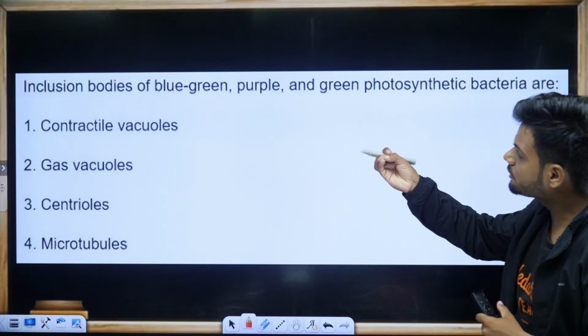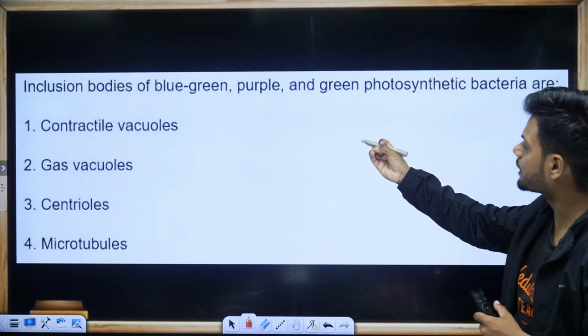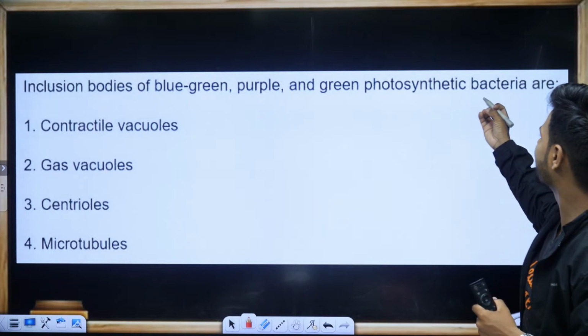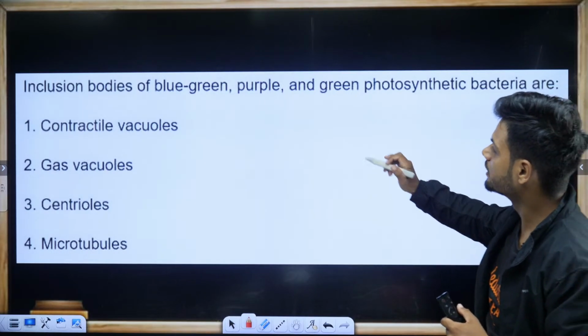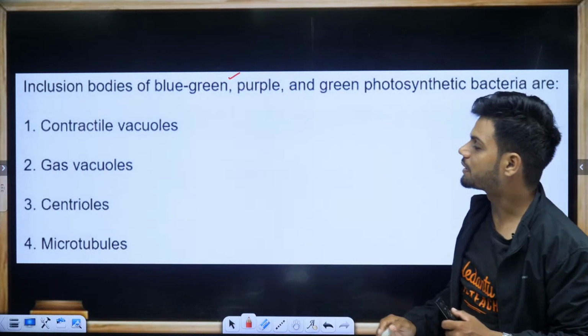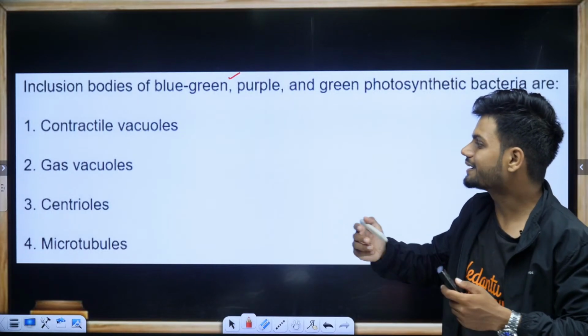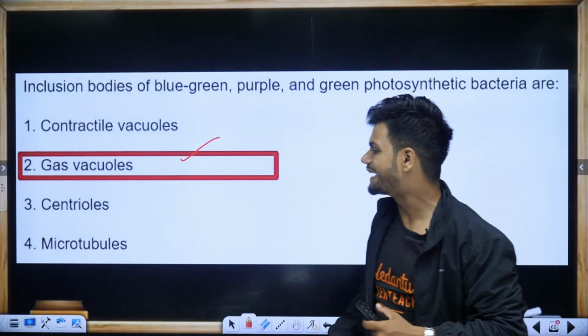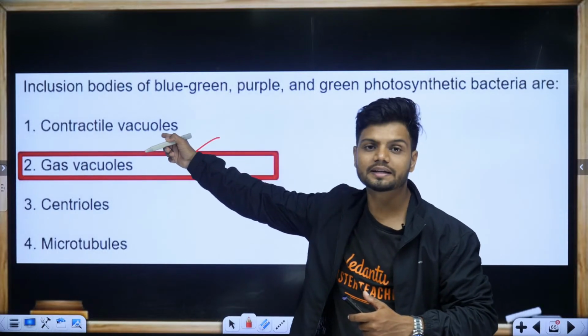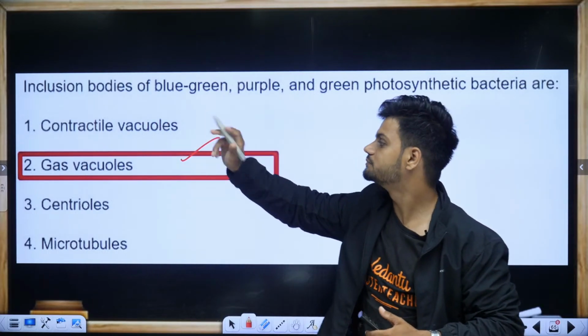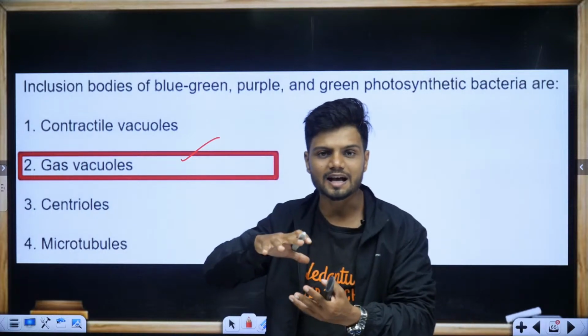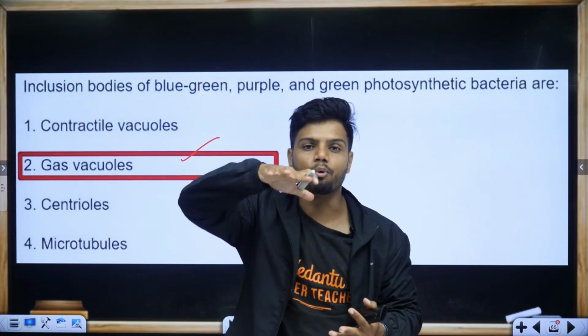Next question. Inclusion bodies of green, blue, purple, and green photosynthetic bacteria are... Inclusion bodies in blue, green, and purple sulfur bacteria is going to be your gas vacuoles. Contractile vacuole is in the case of your amoeba. Okay, gas vacuoles. Because of the gas vacuoles, the bacteria can show buoyancy.